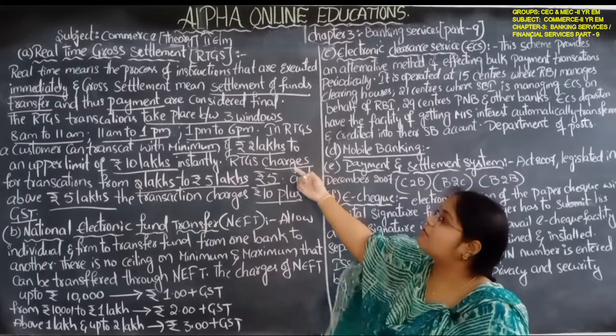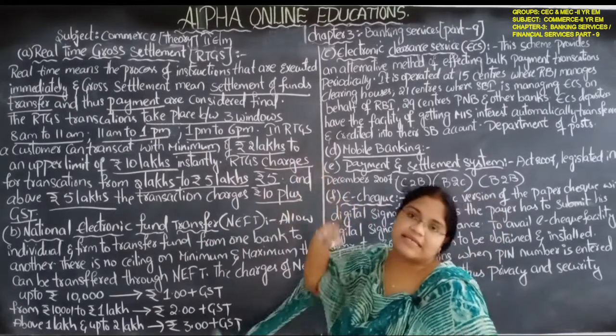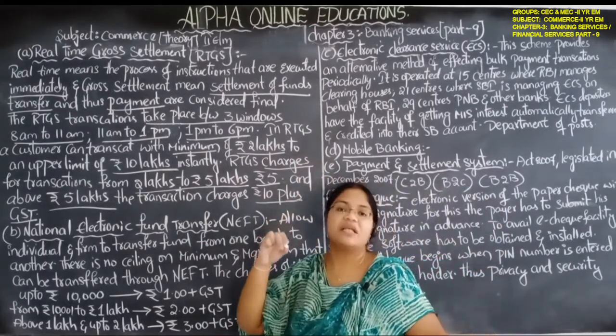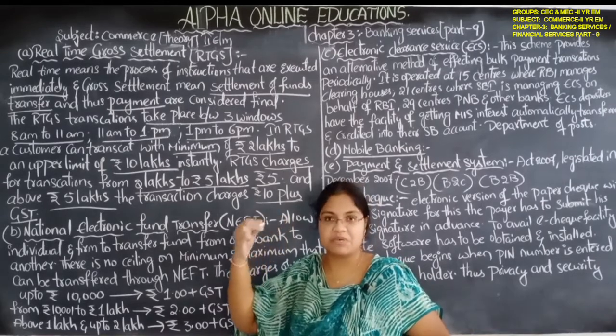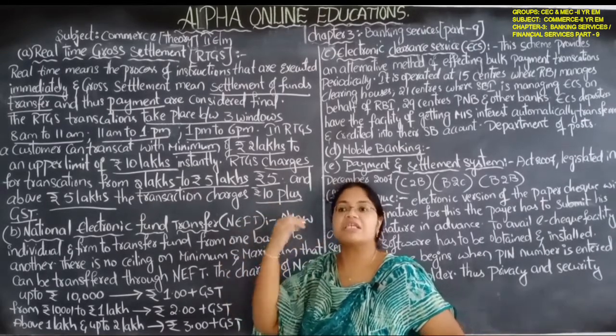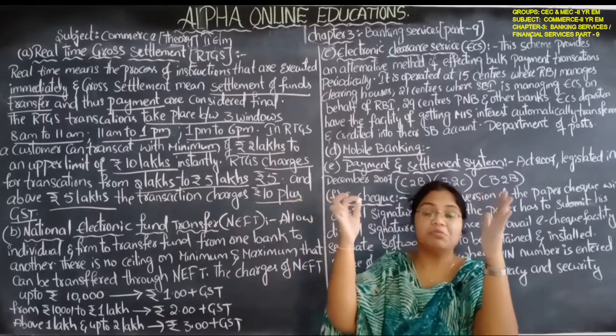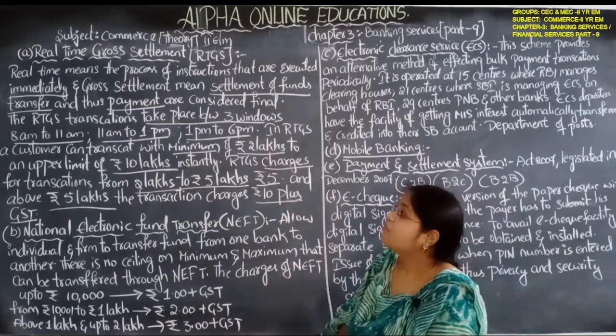So this is about real time gross settlement: when the instruction to transfer money is received, the gross amount, meaning a huge amount, is immediately transferred.